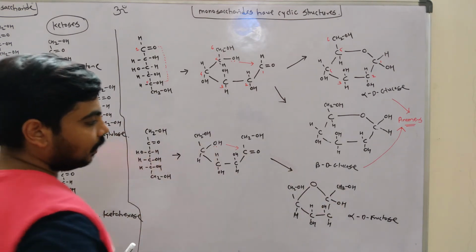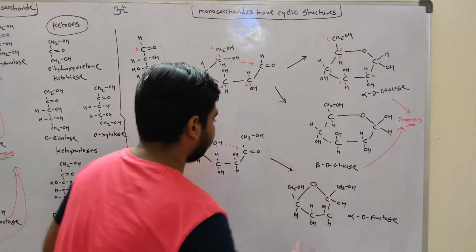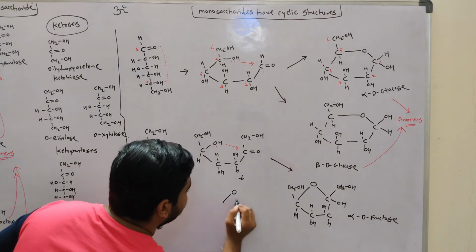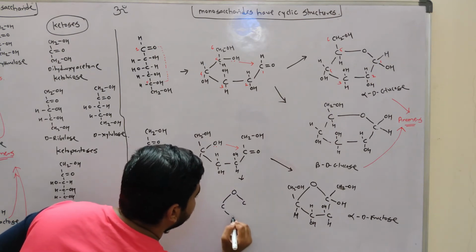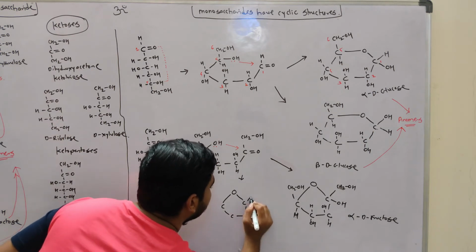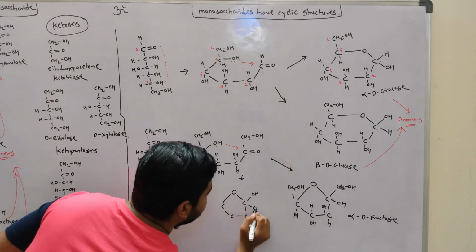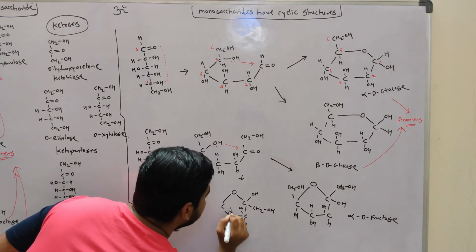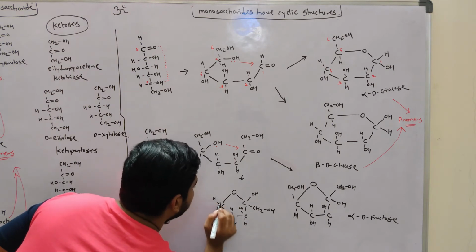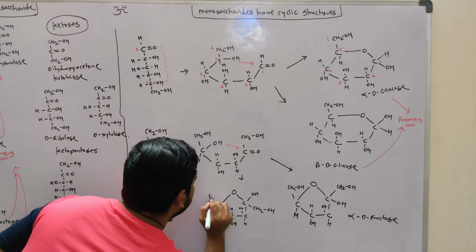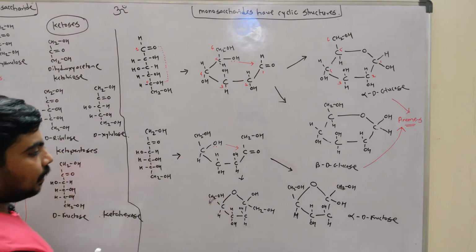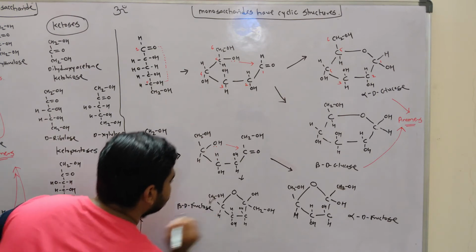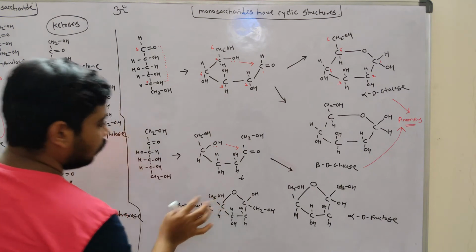Okay, as OH is away from this oxygen, another structure it will form, it will look like this. We'll have OH upside, CH2OH here, OH HOH H CH2OH. This is beta D fructose, right? Okay.